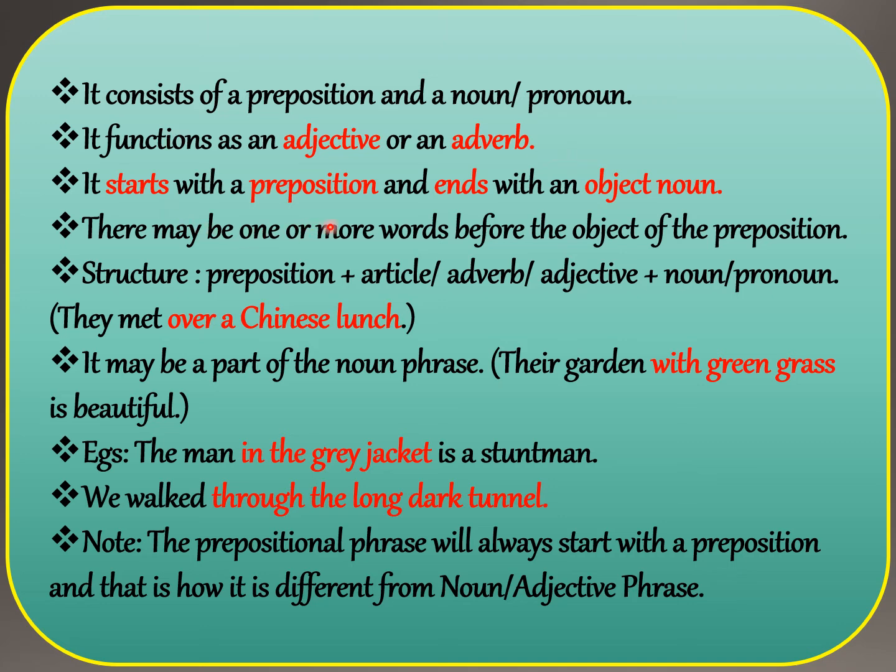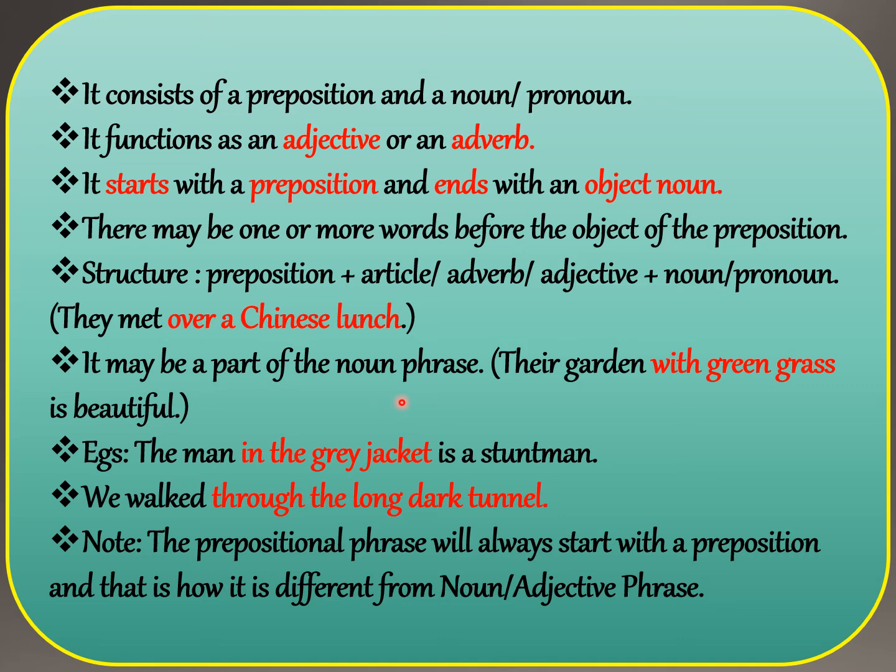It starts with a preposition and ends with an object noun. There may be one or more words before the object of preposition. So the structure of prepositional phrases: preposition plus article, adverb, adjective, these are modifiers, plus noun or a pronoun, which are objects, right? For example, they met over a Chinese lunch. Now, over is a preposition, a is a modifier, and Chinese lunch is a noun, of course.